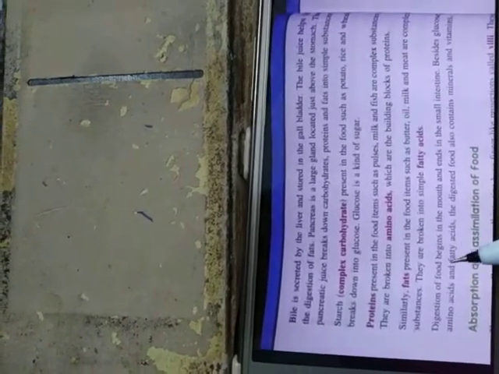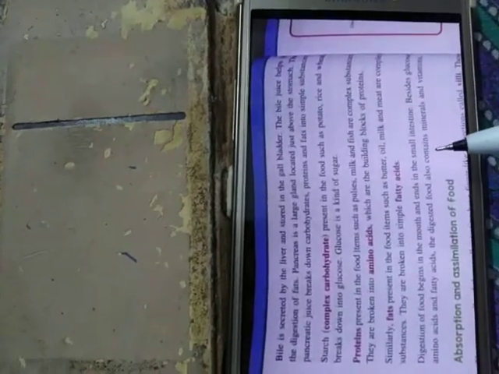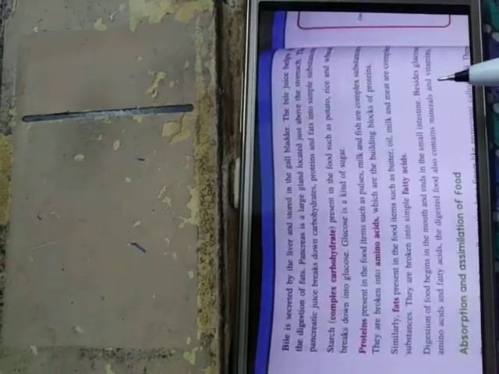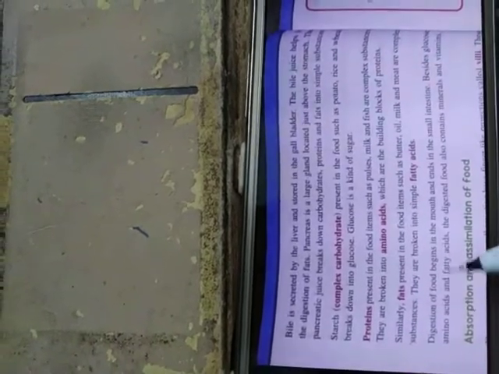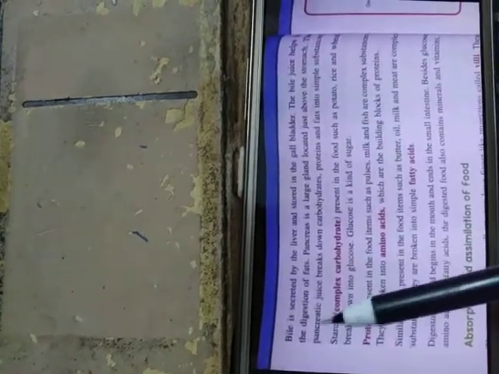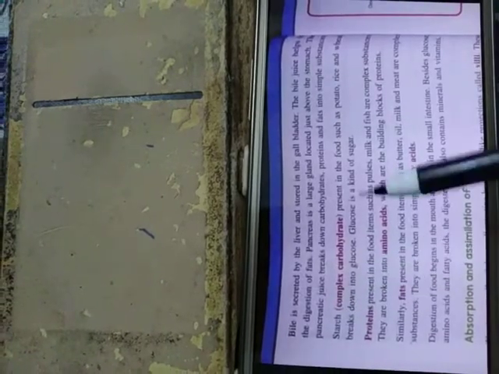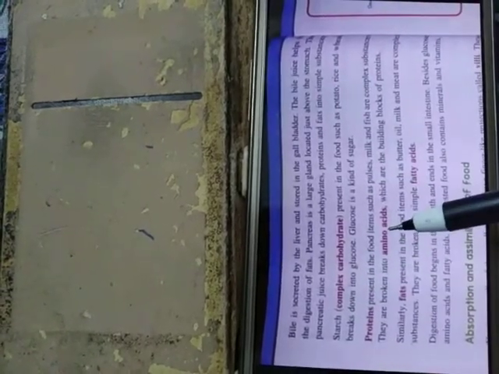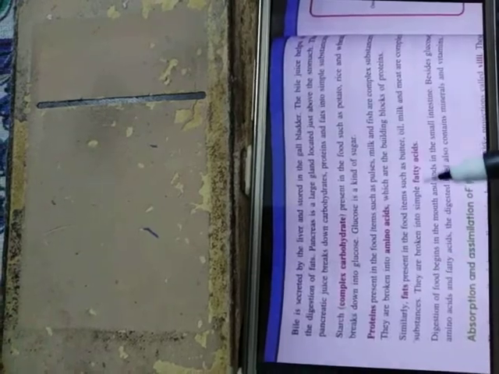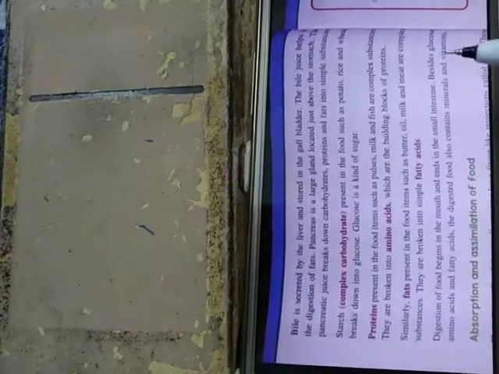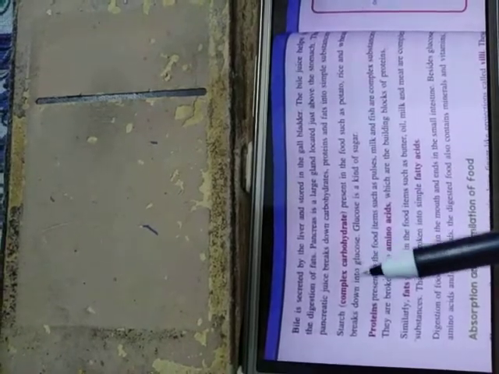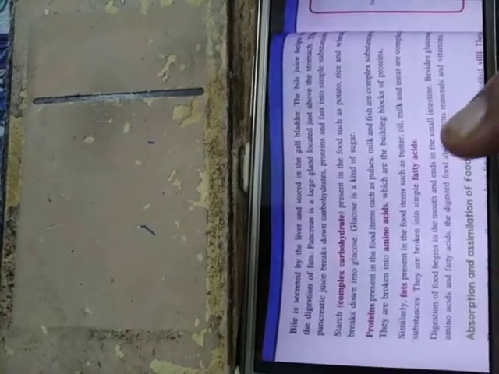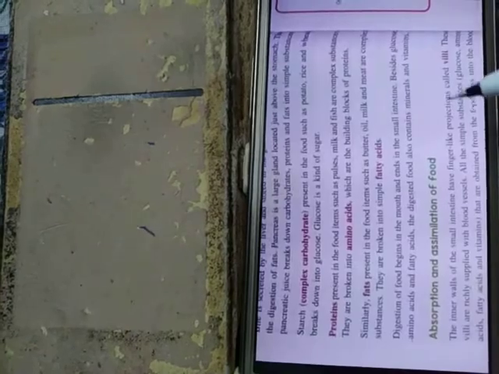Besides glucose, amino acids and fatty acids, the digested food also contains minerals and vitamins. Now there is a question: from where do the glucose, amino acids and fatty acids come? Yes, complex carbohydrate, starch, is broken into glucose, proteins are broken down into amino acids, and fats are broken down into fatty acids. So the digested food contains three things: amino acids, fatty acids and glucose. And besides this, it also contains some minerals and vitamins.